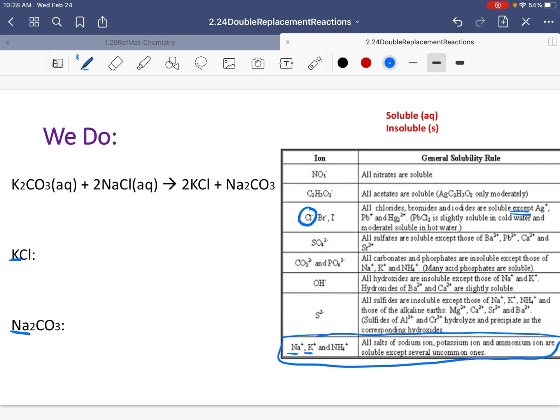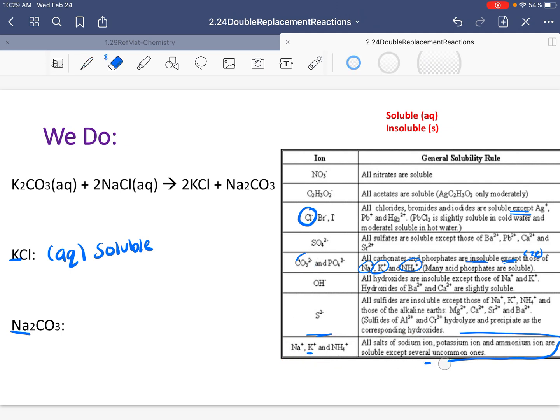Okay, guys, so potassium and chlorine, these are soluble. So our product here will be aqueous. It is soluble. Our next one, sodium carbonate. Carbonate is also here. Carbonates are insoluble except, so that is aqueous. It's going to switch to the opposite: sodium, potassium, ammonium. And sodium, potassium, all of those guys, they are insoluble. Sorry, they are soluble. So this one's actually a soluble answer. Sorry, I did it incorrectly, class.